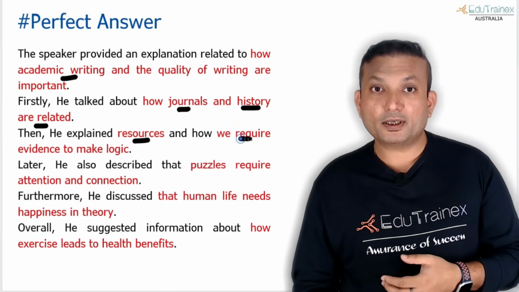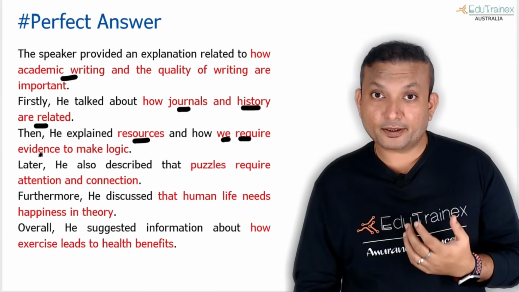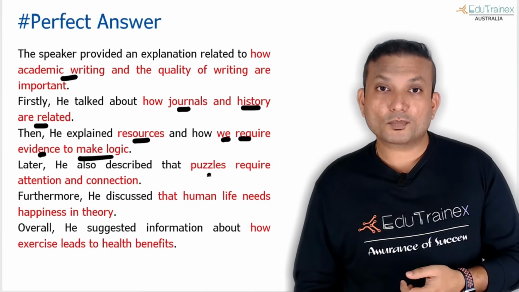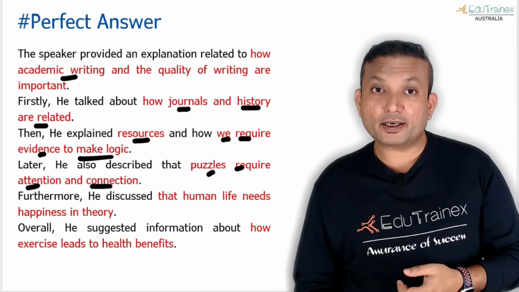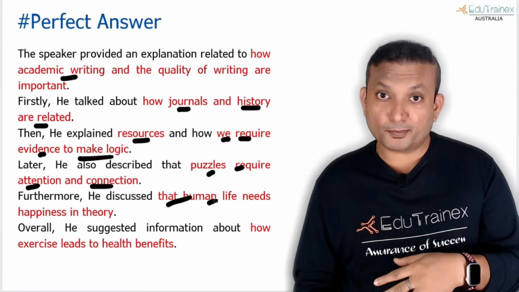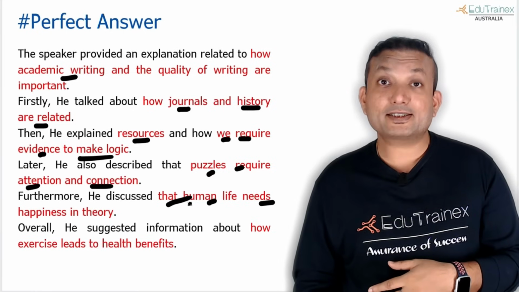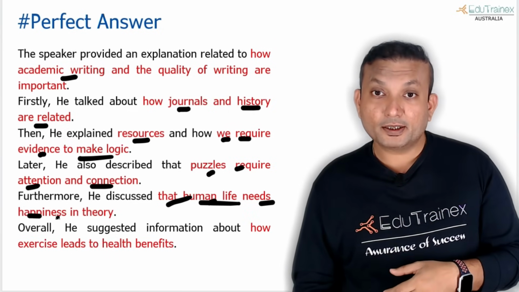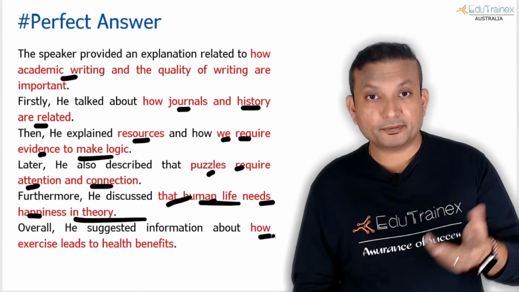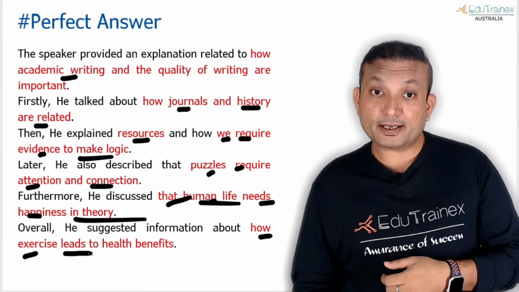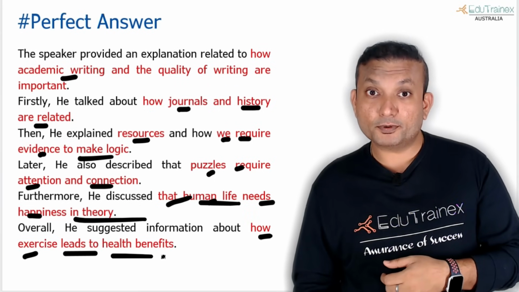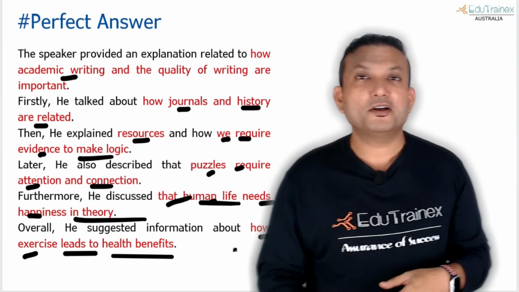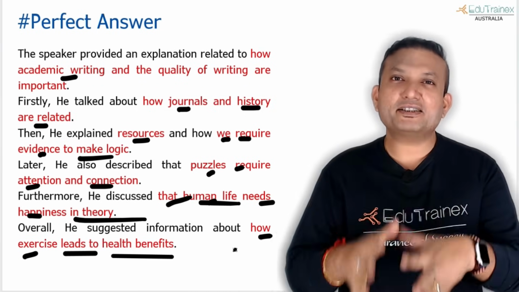Subject verb, keyword, explain resources, how we, subject, require evidence, subject verb object to do what? To make logic. Later he also puzzles require attention and connection. Subject verb object. That human life needs, human life is subject with combination of adjective, needs happiness in theory. And then how exercise subject leads to, with the helping preposition, health benefits. Benefits is the noun, health is the adjective. Everything coming down to the basics of grammar.